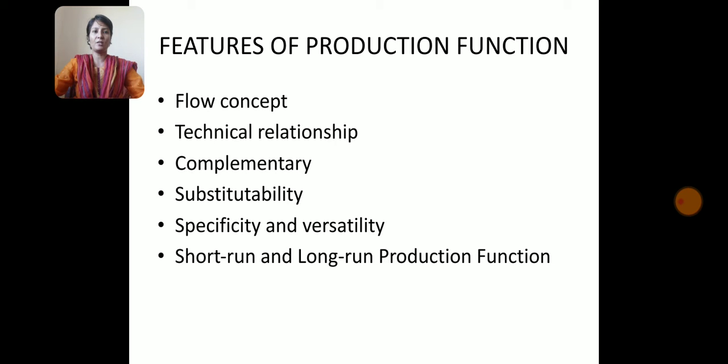The next feature here is substitutability. Some factors may be substitutable. For example, X and Y are substitutable factors. X may be increased instead of Y. So one can use less capital and more labor and vice versa for obtaining the same output.